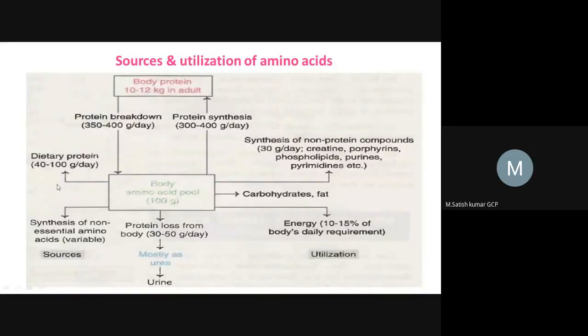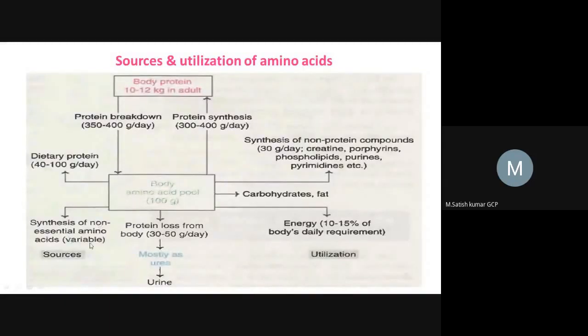The body cannot produce essential amino acids, but they are very essential for metabolic activities, so we supply them from dietary sources. That means essential amino acids are derived from the dietary proteins. The remaining 10 of the naturally occurring amino acids are non-essential amino acids, which are synthesized from the amino acid pool.